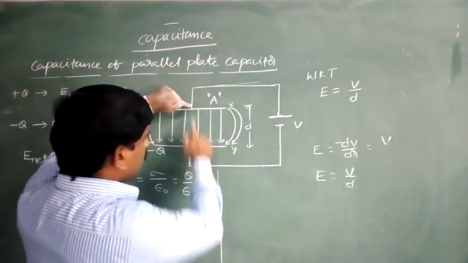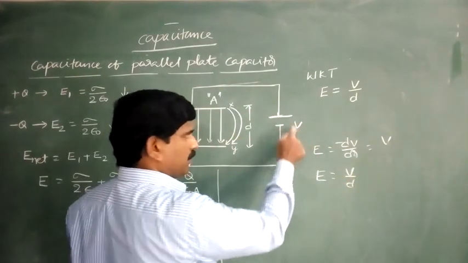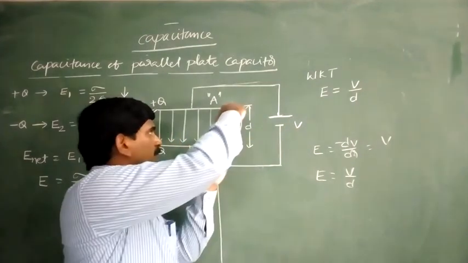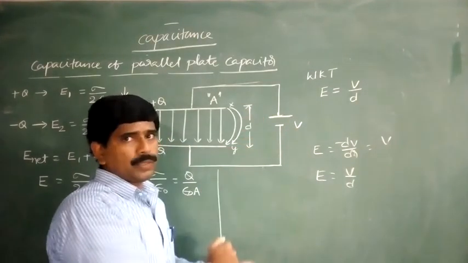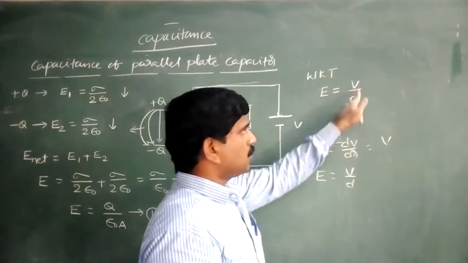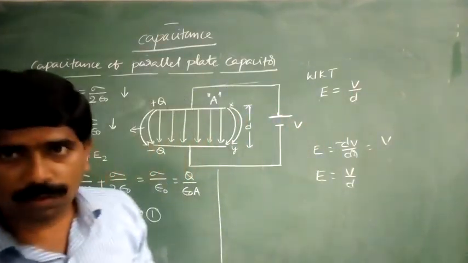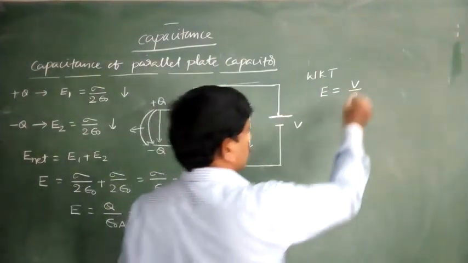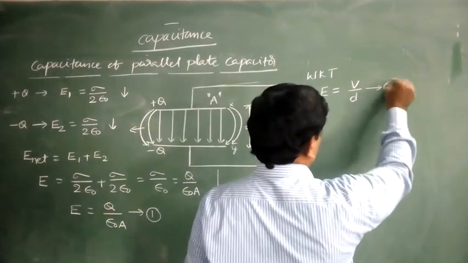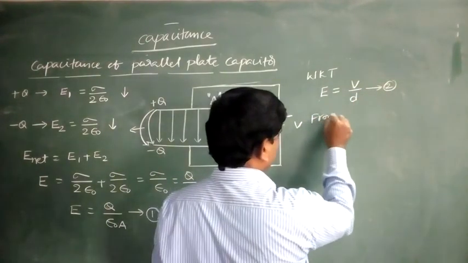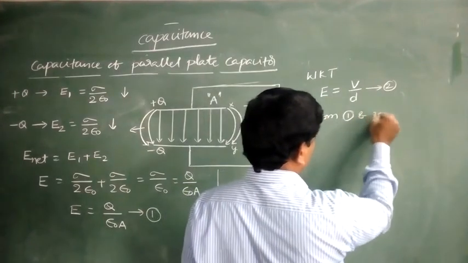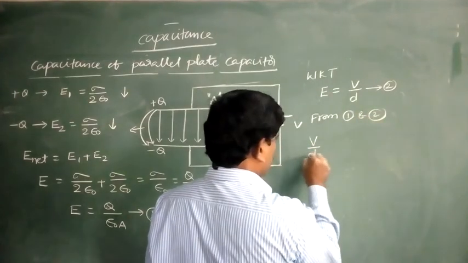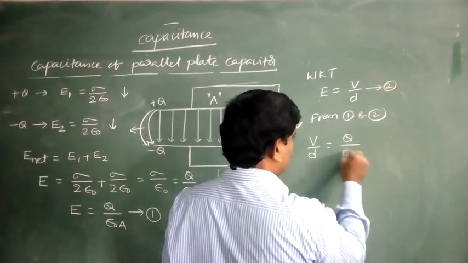The potential difference between the two plates is nothing but dV, and the separation between the two plates is d. Therefore, E is equal to V by d. This is equation number 2. From 1 and 2, V by d is equal to Q by epsilon naught A.